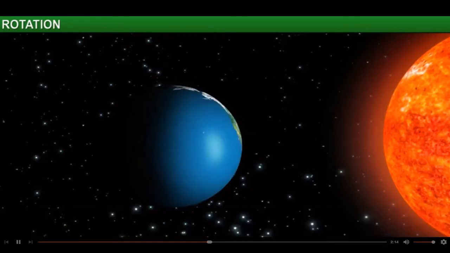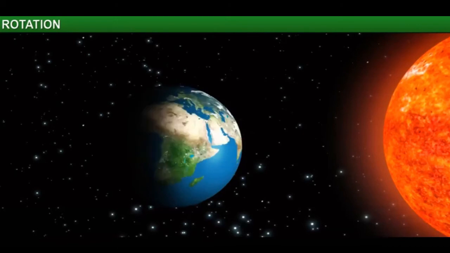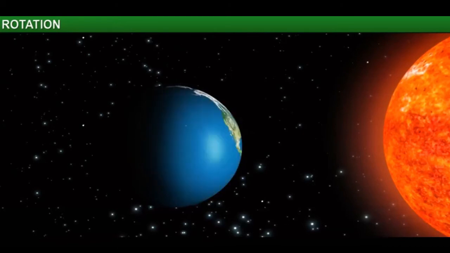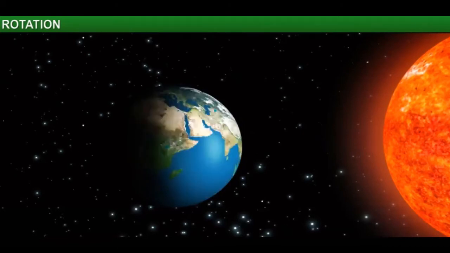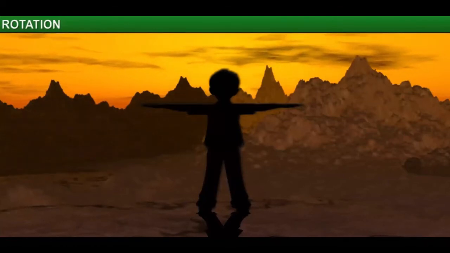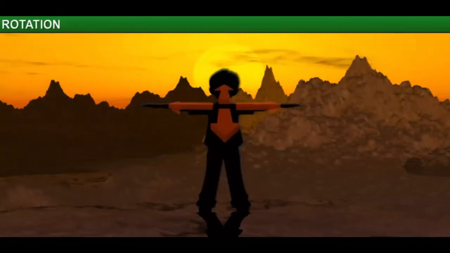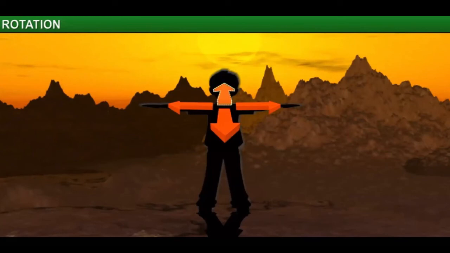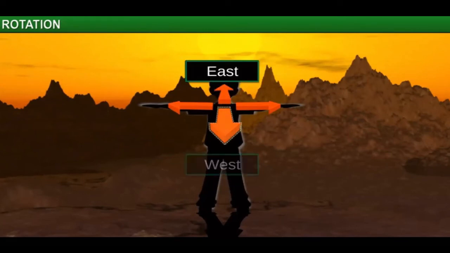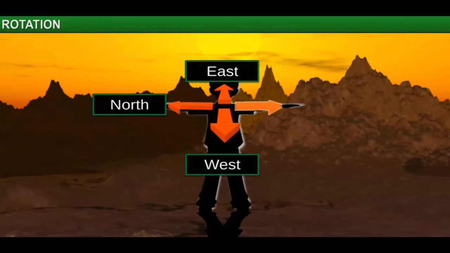With the help of the rising sun, we can identify the 4 directions. Look at this boy. He is facing east, the rising sun. That is, the east. Behind him is the west. You have to write down these directions in your notebook. His left hand is pointing to the north, and his right hand is pointing to the south.